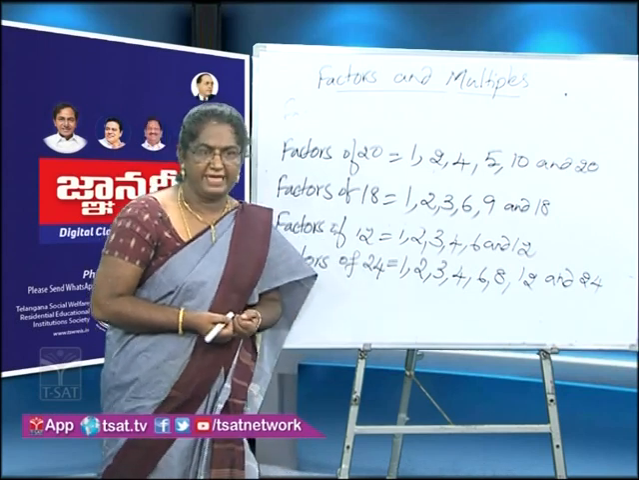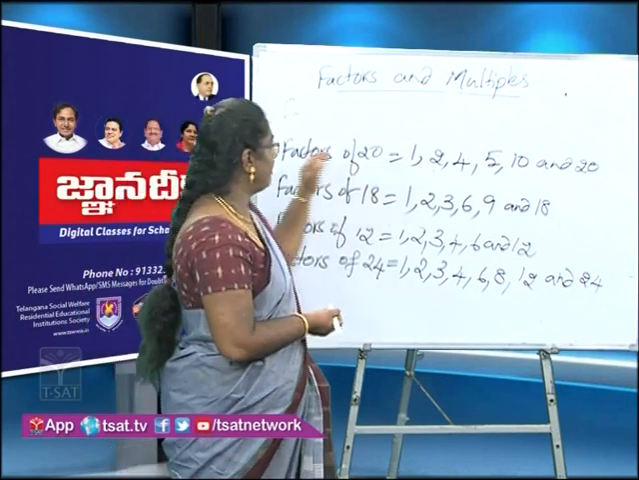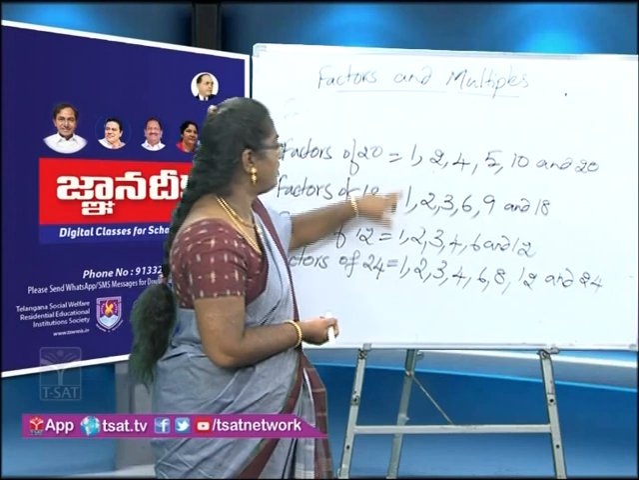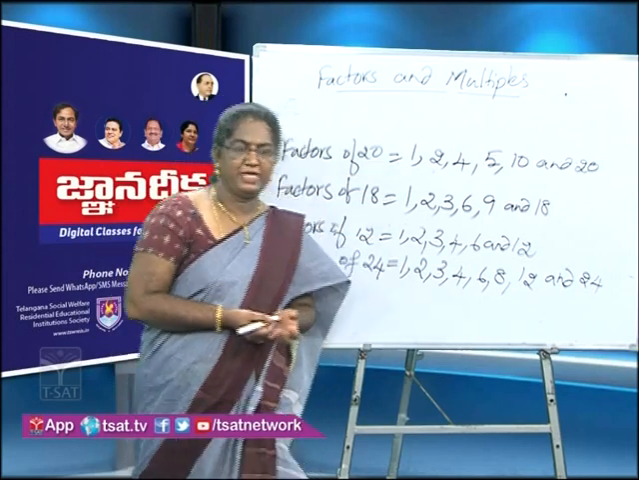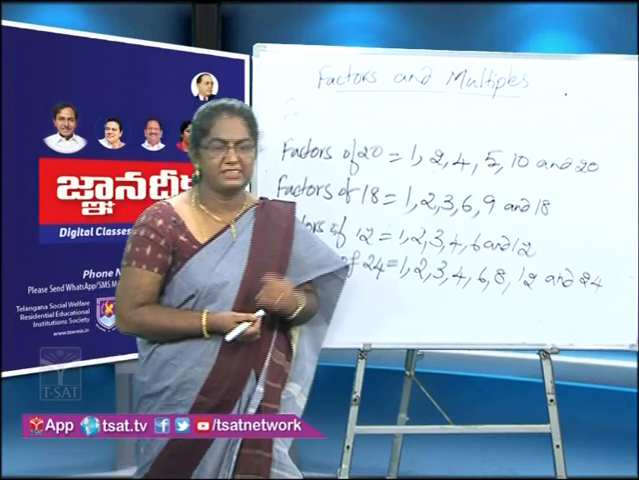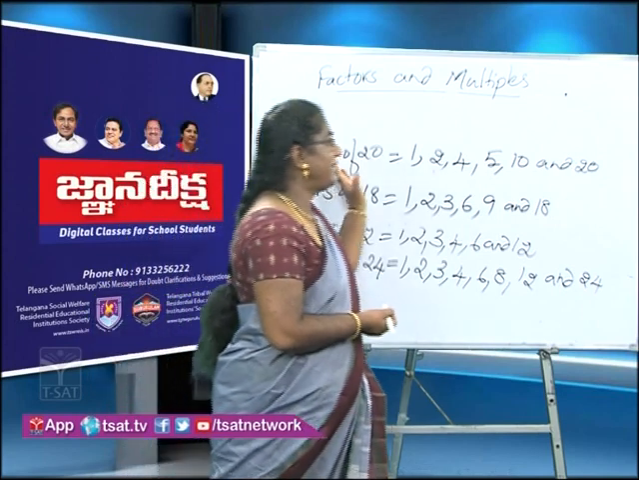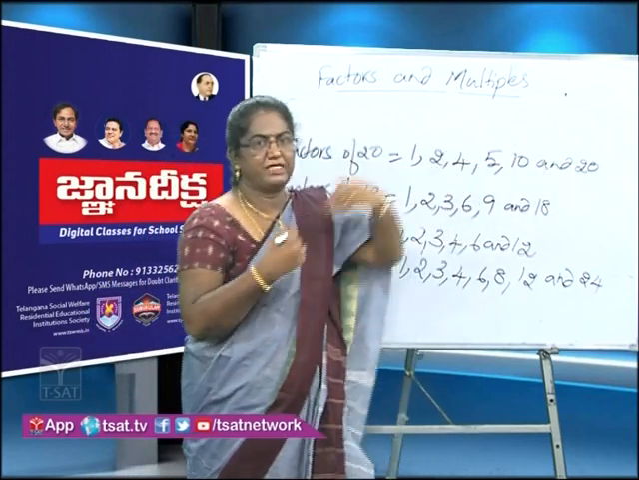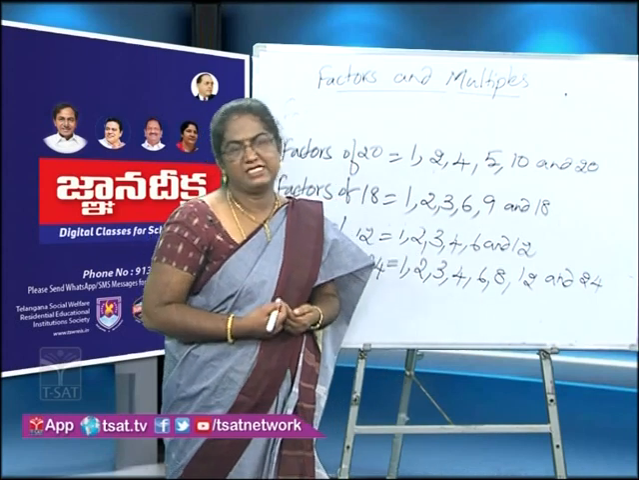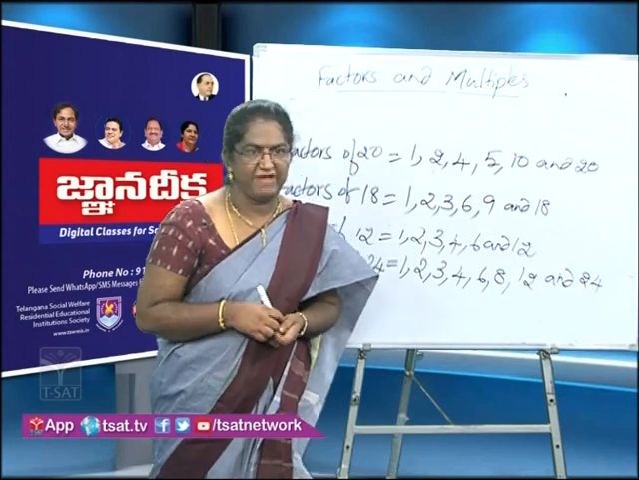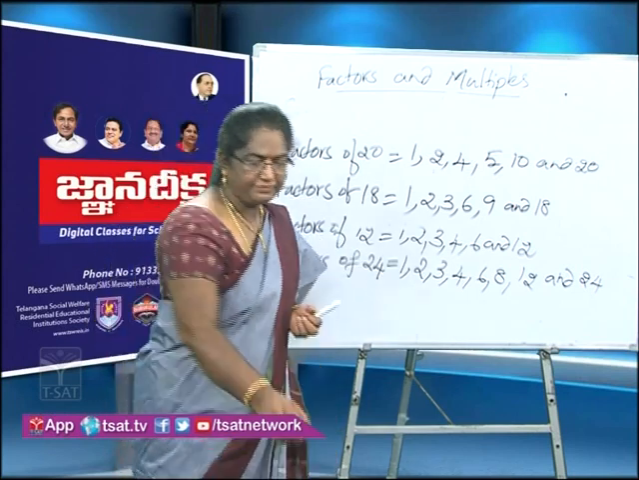They are finite. And if you observe the factors of the numbers, every number has 1 as its first factor. So 1 is a factor of every number and it is also the smallest factor. And if you observe again, every number has its last factor, or the biggest factor, as itself. So every number is a factor of itself and also the biggest factor. So let us move on to multiples.